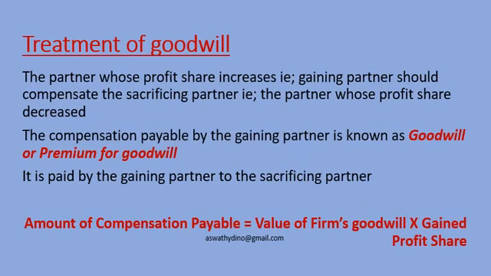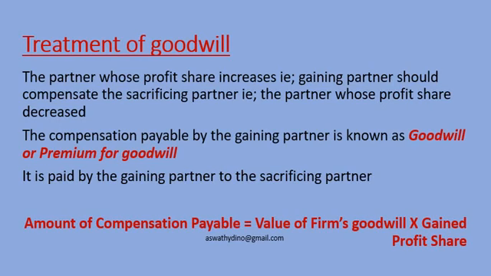Treatment of goodwill. The partner whose profit share increases, that is the gaining partner, should compensate the sacrificing partner, that is the partner whose profit share decreased. The gaining partner should pay a portion of goodwill to the sacrificing partner. The compensation payable by the gaining partner is known as goodwill or premium for goodwill. It is paid by the gaining partner to the sacrificing partner.